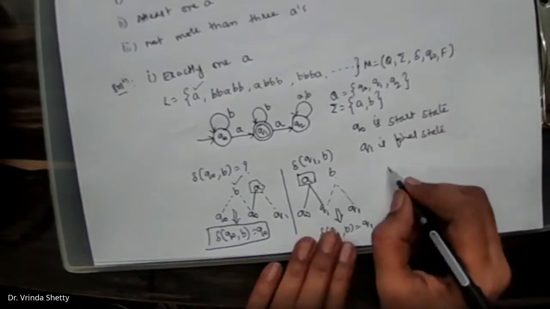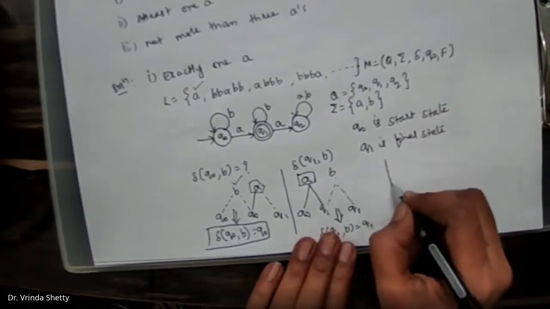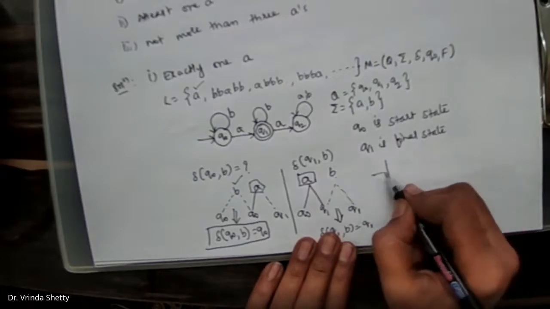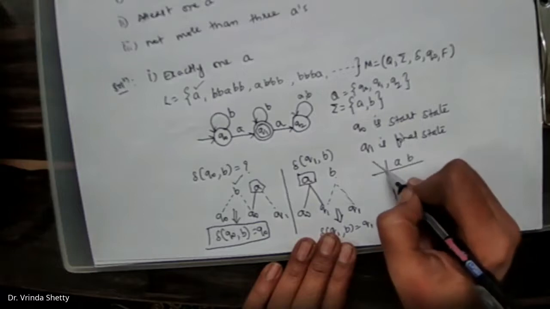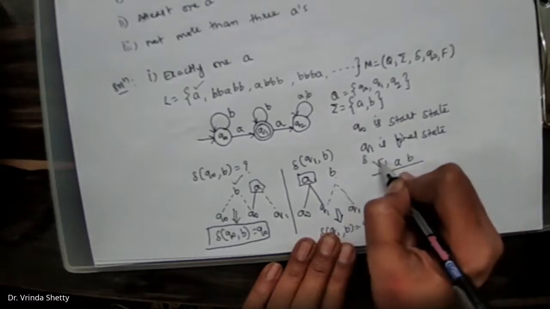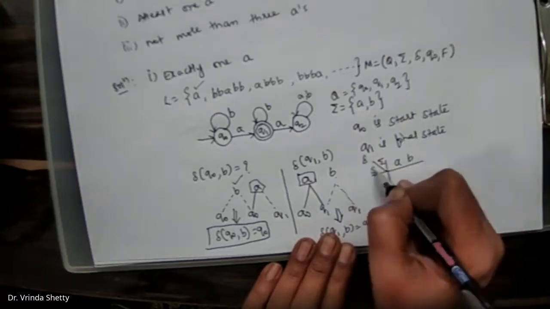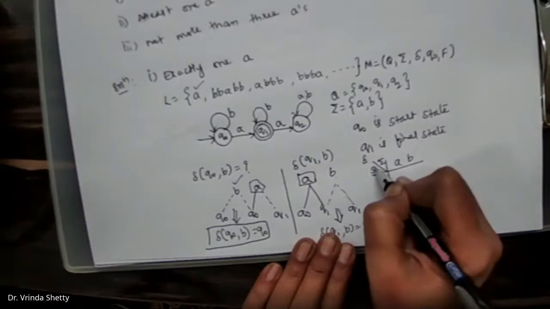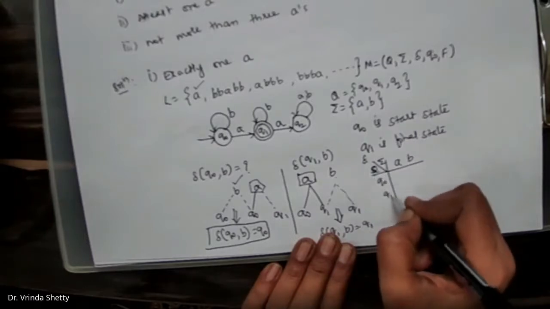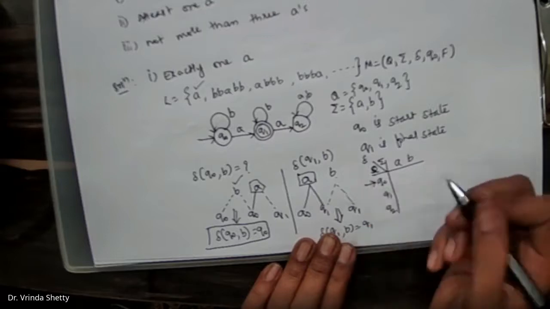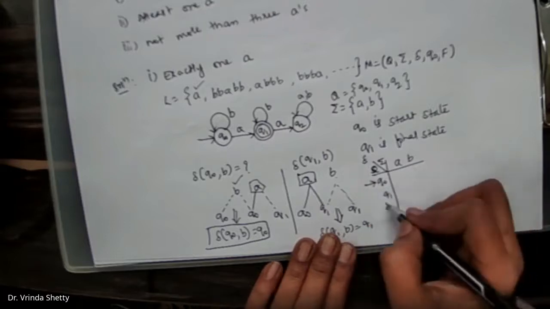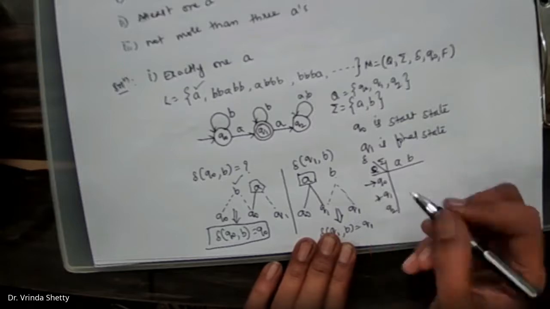Now draw the transition table. So in a transition table, we have input alphabets A and B. This is our delta transition table, sigma, and here we have the states. Which all states we have? Q naught, Q1, Q2. Which is the start state? Q naught is the start state, we mark it with an arrow. Which is the final state? Q1 is the final state.